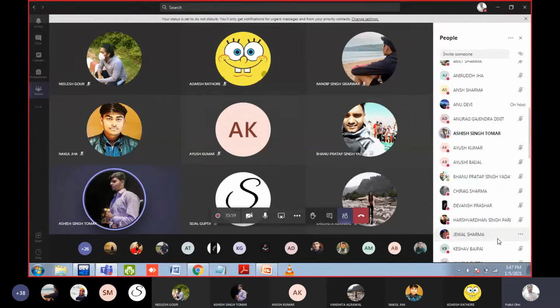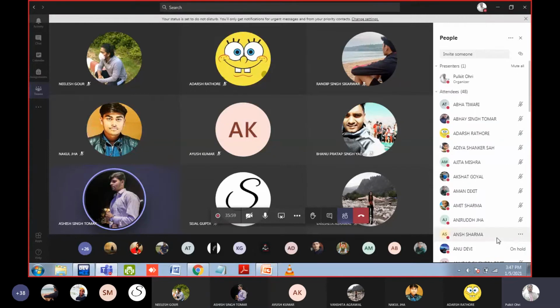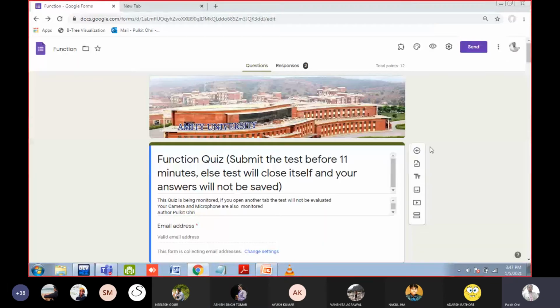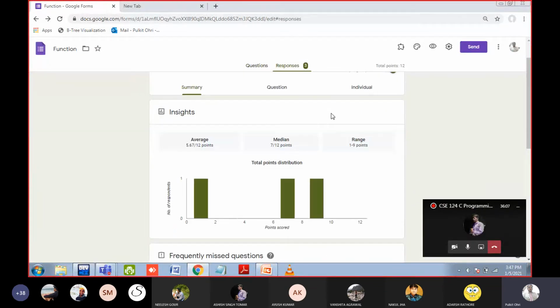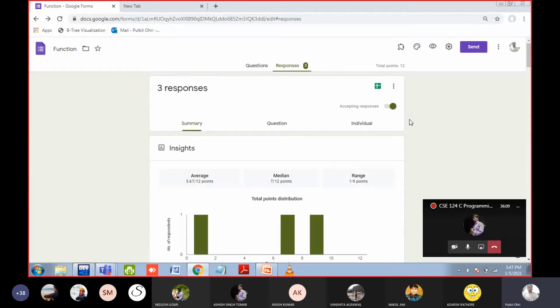So this is a simple quiz. You should get around 9 marks. You can easily get 9 marks. Questions like this are not asked in the placement. We are doing this quiz only to check whether you have understood the return statement and the function. That's all. But yes, to check whether you have gained the knowledge or not, we are doing the quiz.